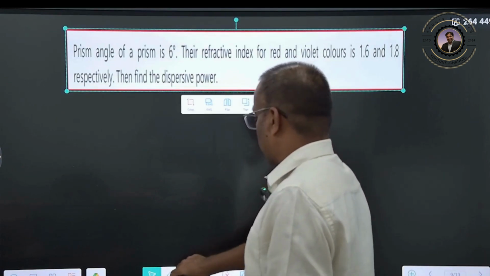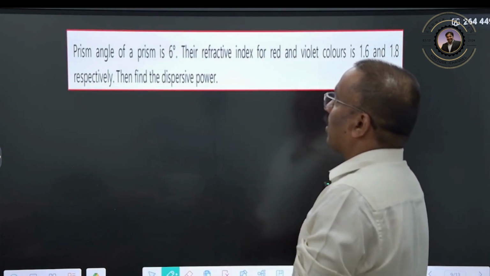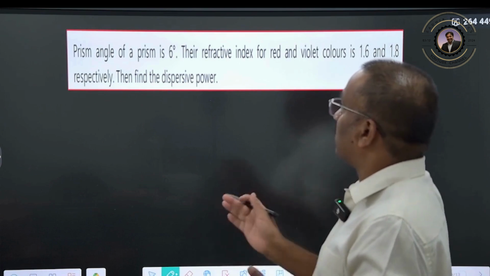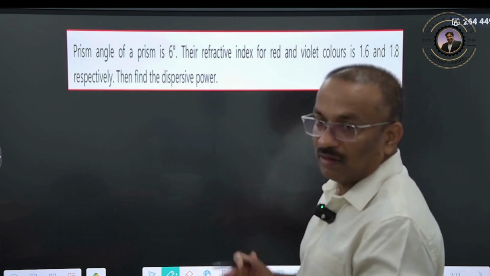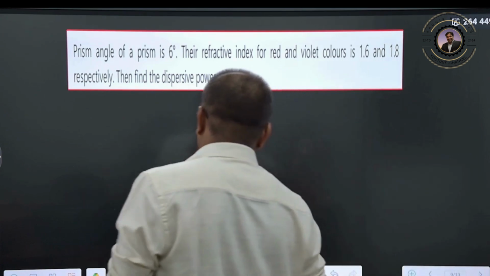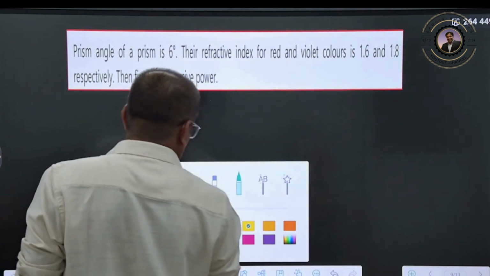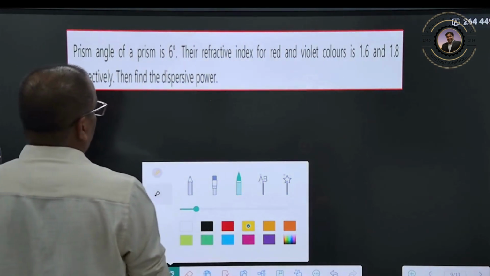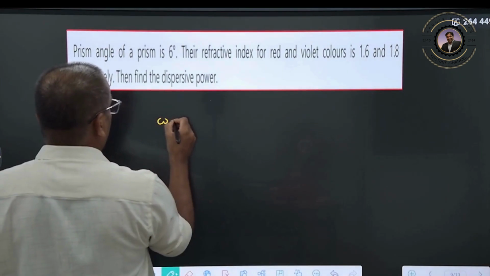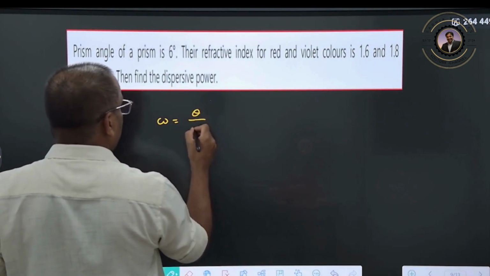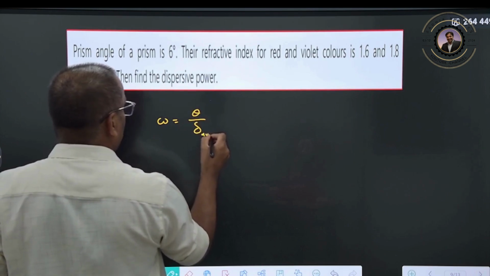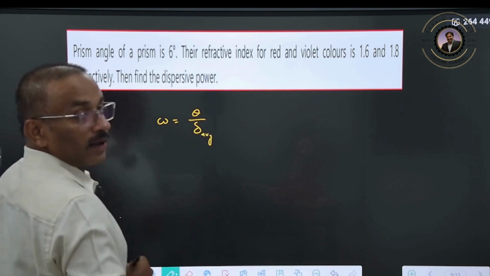Now the angle of the prism is 6 degrees, and the refractive indices of red and violet are given. Dispersive power is asked. So dispersive power you can rewrite as dispersion by average deviation. Clear?